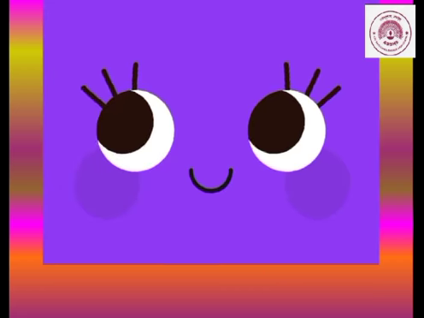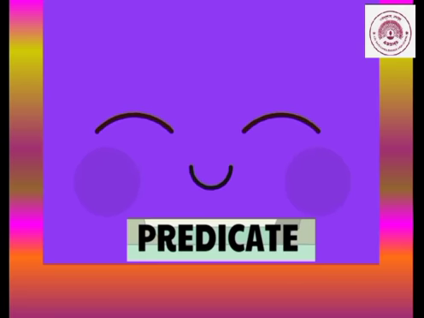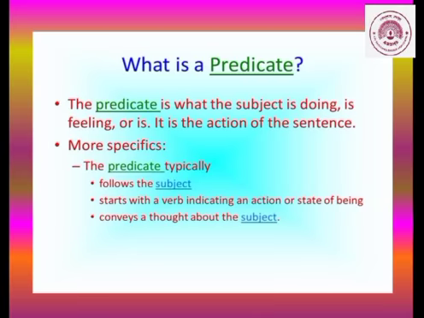Now let us see about predicate more. Okay. Now what is a predicate, children? The predicate is what the subject is doing, is feeling or is. It is the action of the sentence. Now let us specify it more. The predicate typically follows the subject, meaning it comes after the subject.